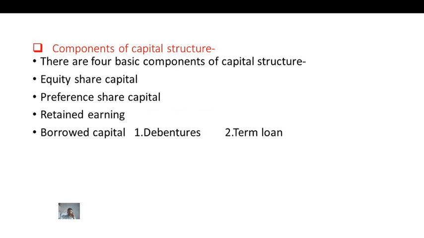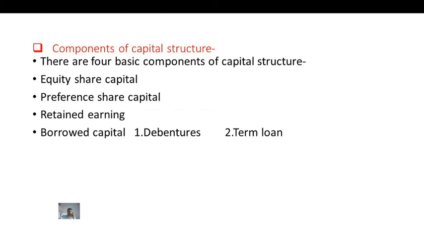So the prices of equity shares are not stable. Market prices of equity shares are not stable. That's why these are the real risk bearers of the company. Equity shareholders provide irredeemable capital to the company.